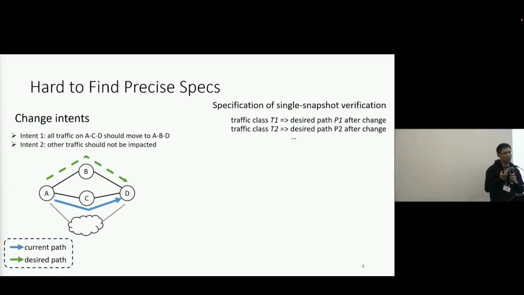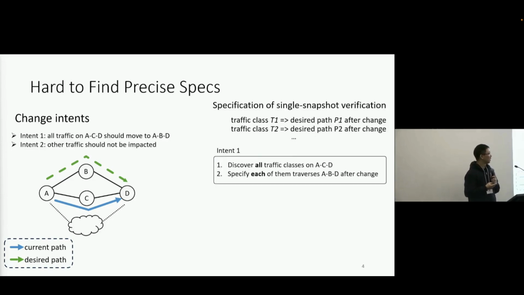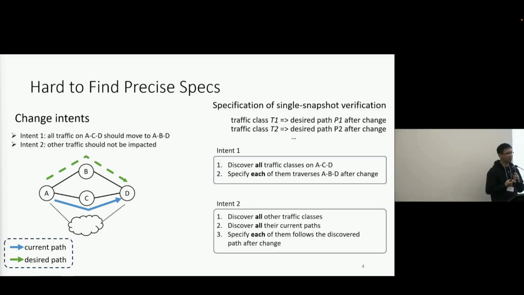Maybe one way to do this is to specify the desired path for each traffic class. However, this is super hard for real-world networks. For instance, to specify the first intent, we have to discover all traffic classes on the path A, C, D, and then we have to specify that each of the traffic classes will traverse ABD after the change. It is even harder to specify the second intent. In addition to discovering all other traffic classes, we have to discover all their current paths, and then specify that each of the traffic classes still follows the discovered path after the change.